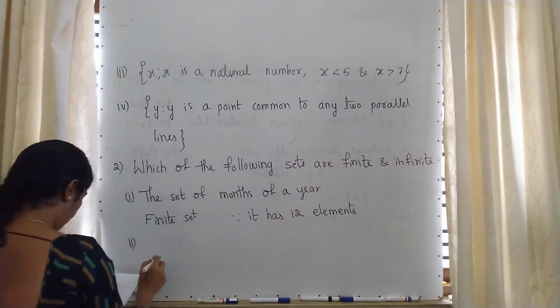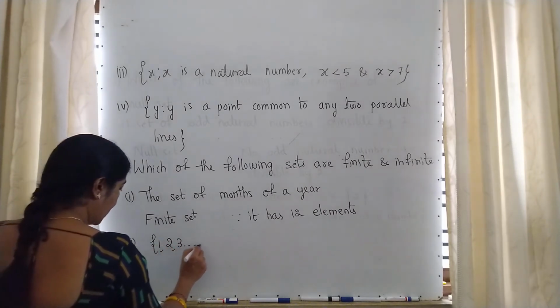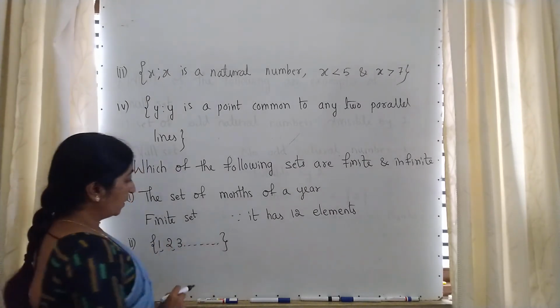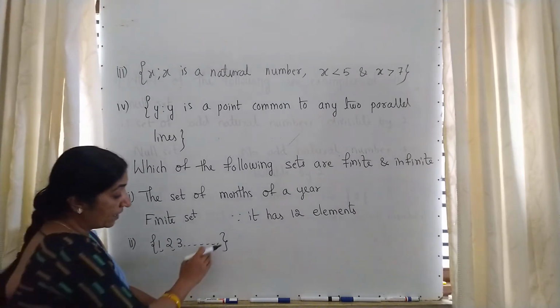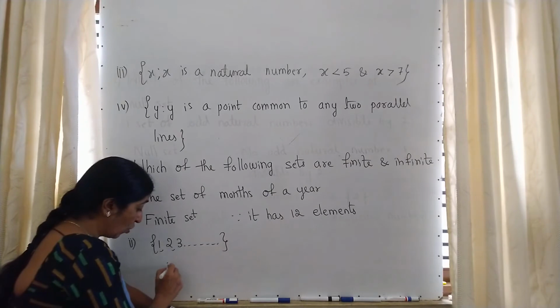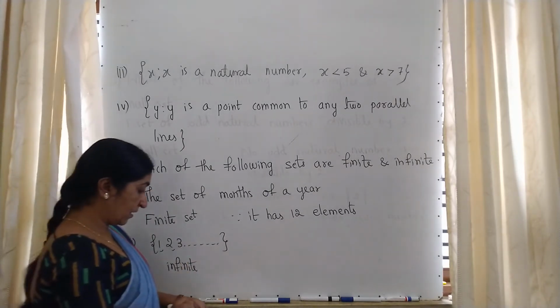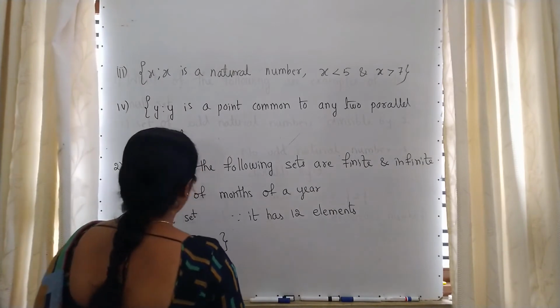Moving to the second one. See, the explanation is not given, just a set is given. The starting three numbers are given and it is not mentioned where it ends. So where it ends means we don't know how many elements are there. So it is an infinite set. Moving to the next question.